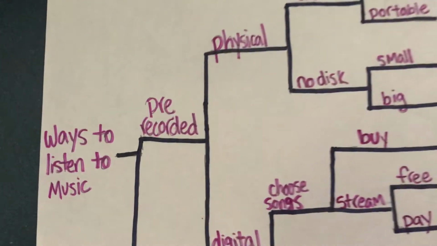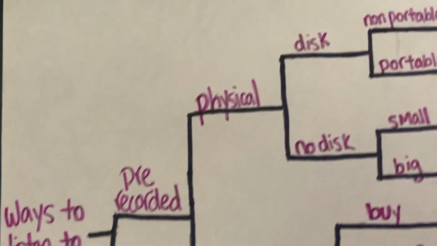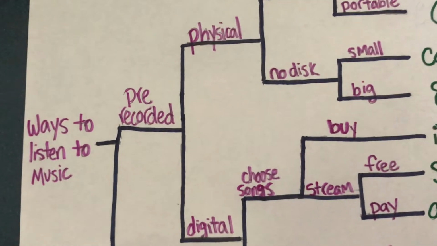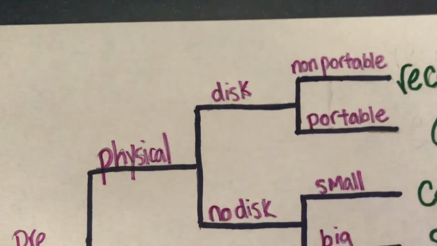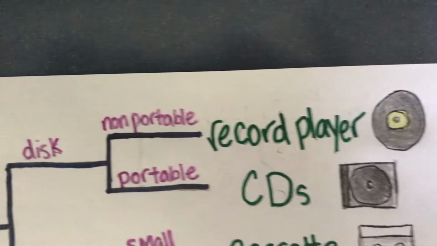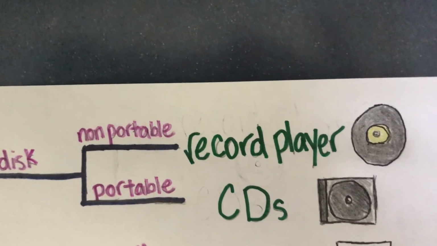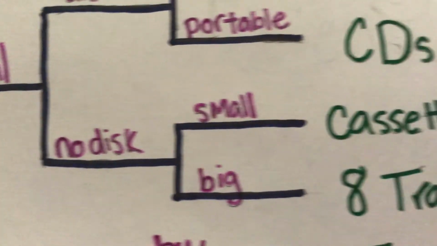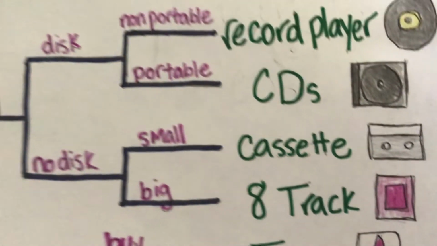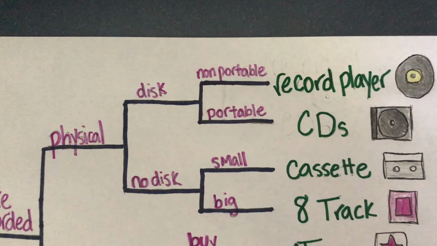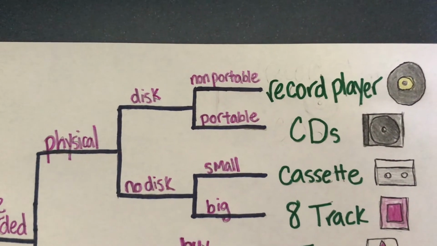The next split would be between digital and physical music. The most recent common ancestor or most similar trait is that physical and digital music are both pre-recorded. I branched physical music into disc or no disc. In the physical category, discs were separated into portable and non-portable, which ends at record players and CDs. The no-disc category was separated into small and big, which turned into cassettes and 8-track tapes. The common ancestor between disc and no-disc would be that they're both physical types of music. The discs, no-discs, as well as physical music would be considered internal nodes because there's a split, but that is not the end result.